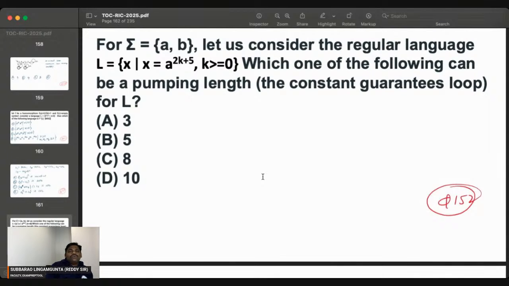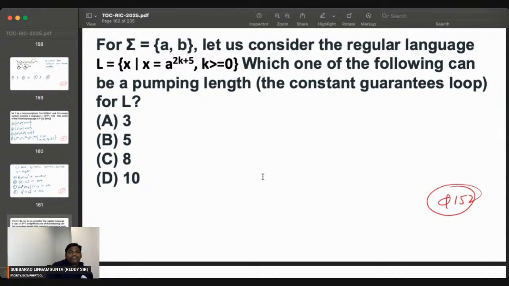So if you observe clearly, a 5 length string, right? A 5 length string you can directly write. I think after 5 in the automata there is a loop.